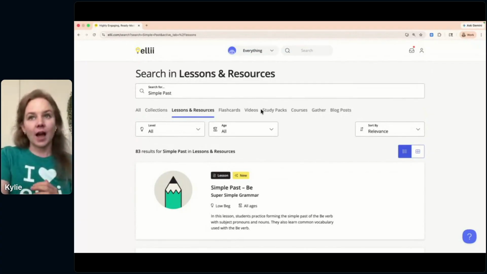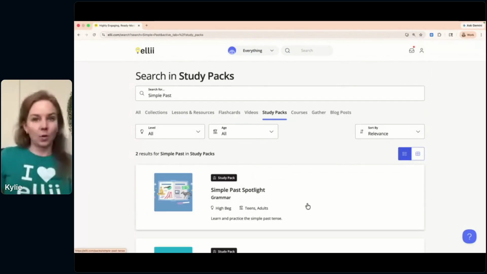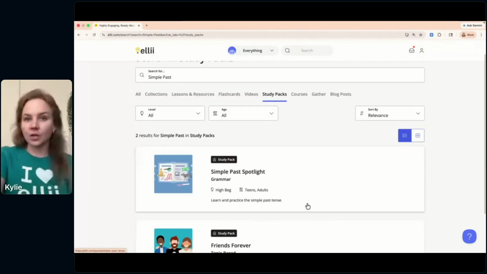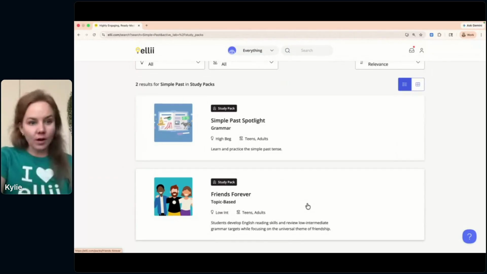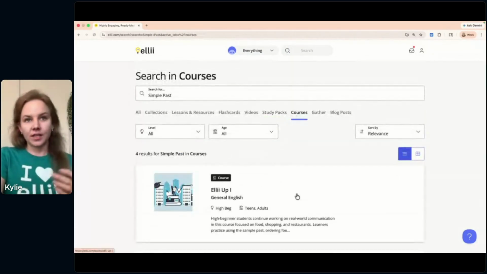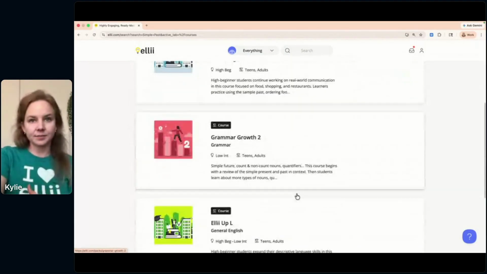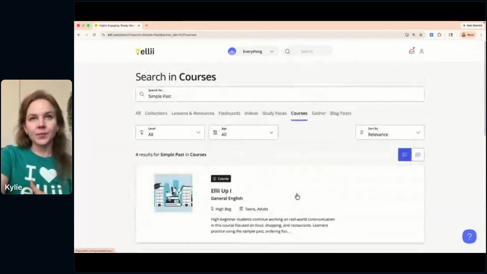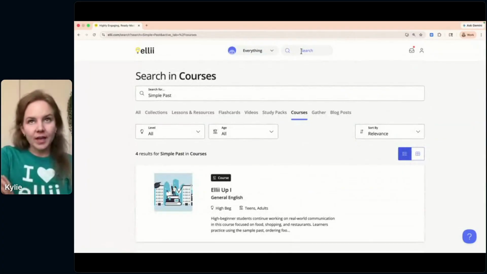You could also maybe find a simple past study pack here that you could either pull materials from or assign directly to your students, and maybe even a course here. So simple past appears in these grammar courses here. So definitely use our search tool to help.